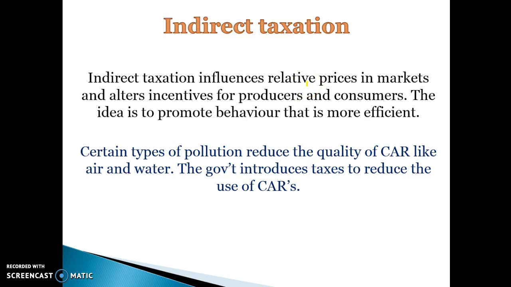We can tax certain products, which will increase the relative price and alter the incentives for producers and consumers. Certain types of pollution reduce the quality of common access resources. So we can talk about the carbon tax. Even though we've looked at the carbon tax as a way to reduce negative externalities, we're also going to look at it as a way to try and preserve common access resources. So the carbon tax we'll look at in the next video as our example of preserving common access resources.